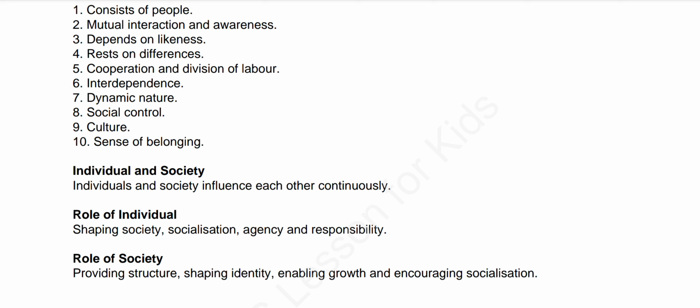So they will reform it. They will change that. And as it changes in the society, other 10, 20 people will automatically get influenced by the change. So you can see that the individuals are basically shaping the society, and then the society is basically influencing the individuals. This is the main process. This is how they influence each other continuously.